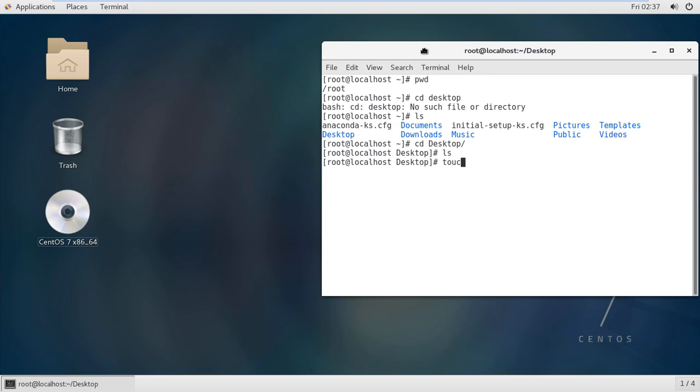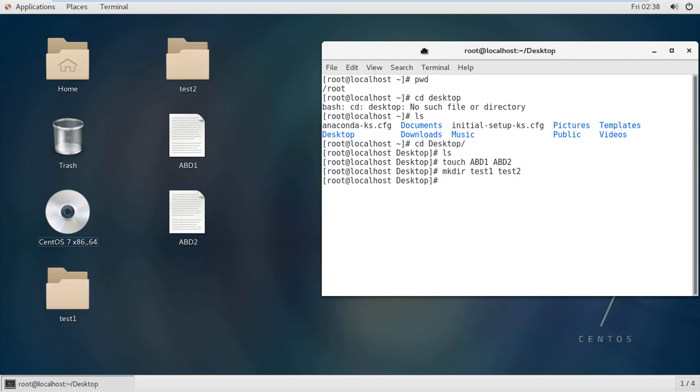So I want to create abd1, abd2, and I also want to create taste1, taste2. So two folders and two files are created using the touch and mkdir commands.